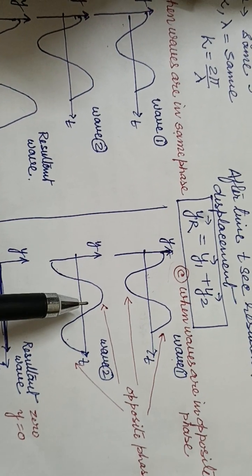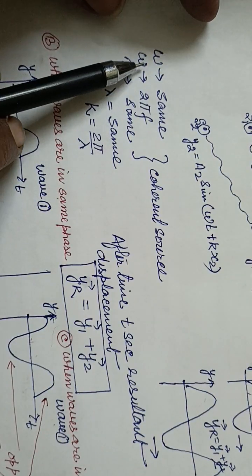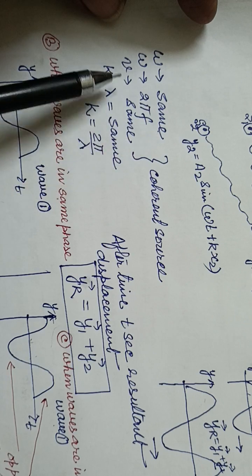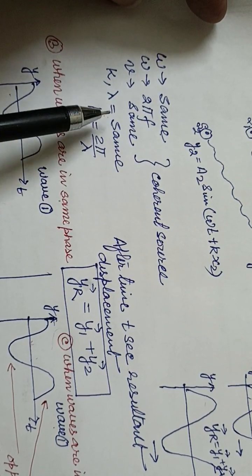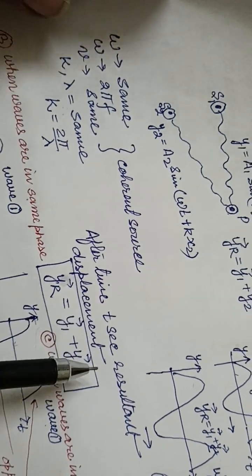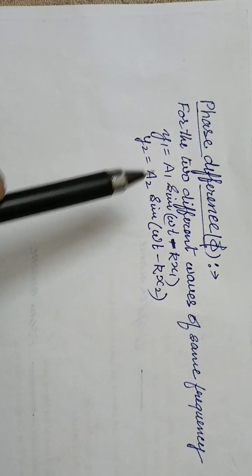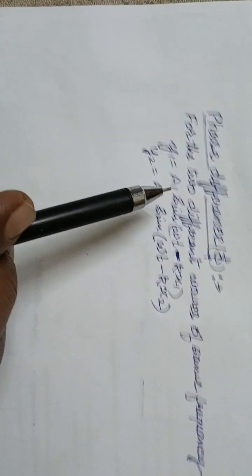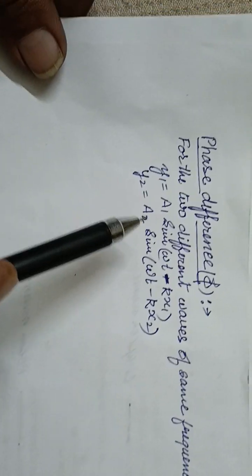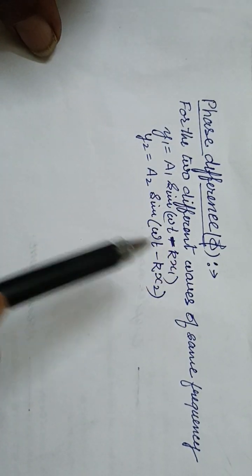In this case, the wave frequency is the same, velocity the same, and the other factors, k and lambda, are also the same. When they are propagating this way, there is a phase difference between them. So let us find out how we will get the phase difference between these two waves.